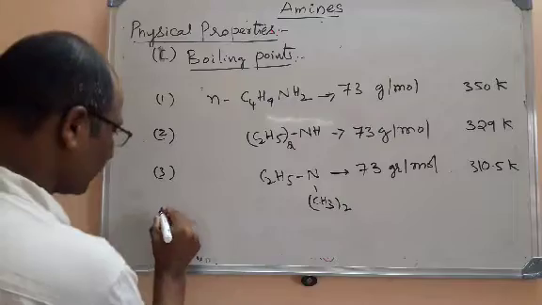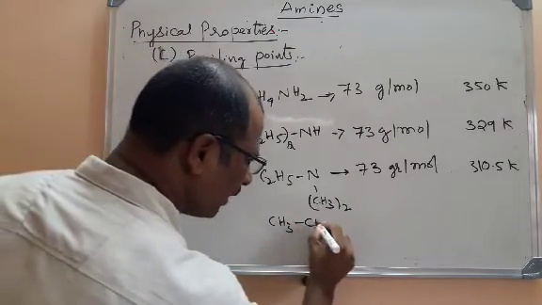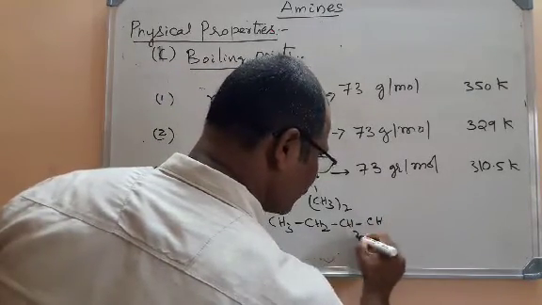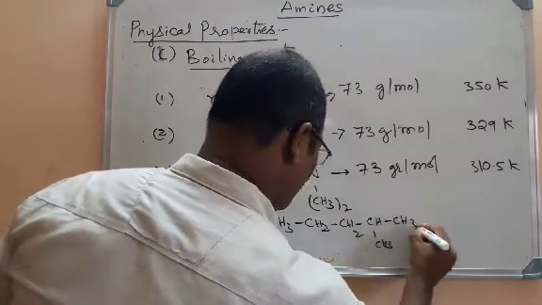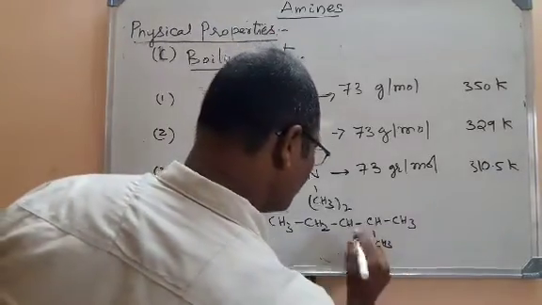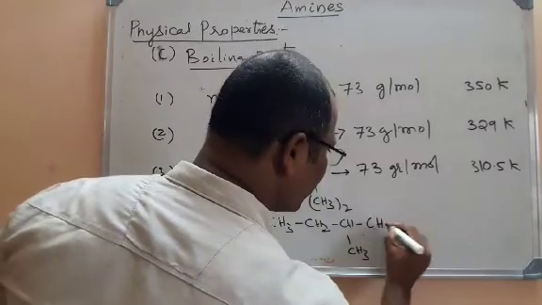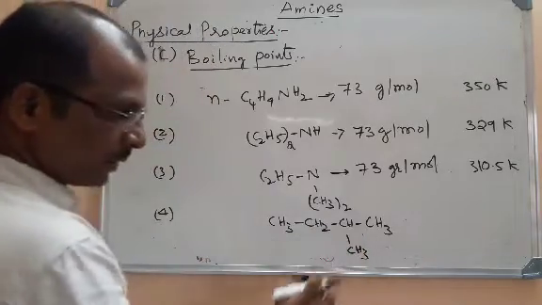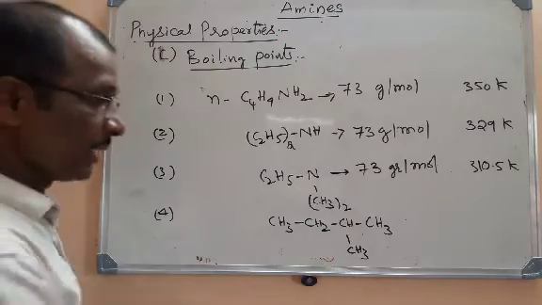Now if you take it with a hydrocarbon, that is an alkane, for example, I will take isobutane for the reference here. I have to take a molecule with almost the same molar mass. So here you can see that it is nothing but 2-methyl butane or isopentane, not isobutane, isopentane.